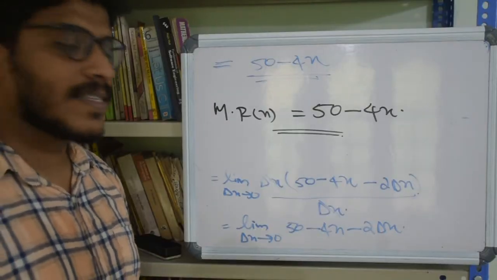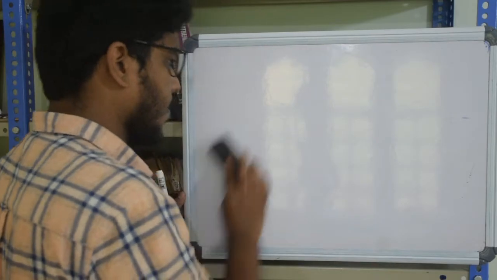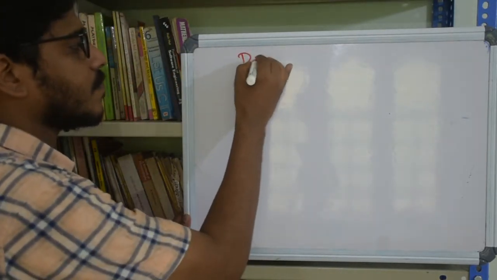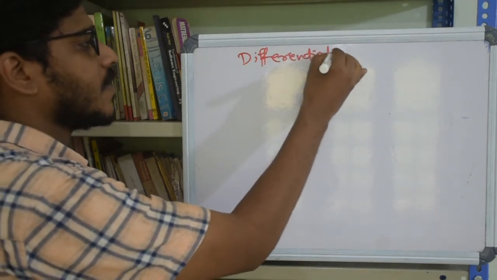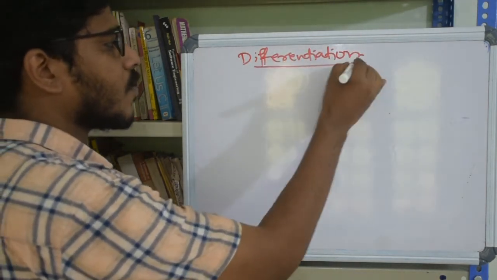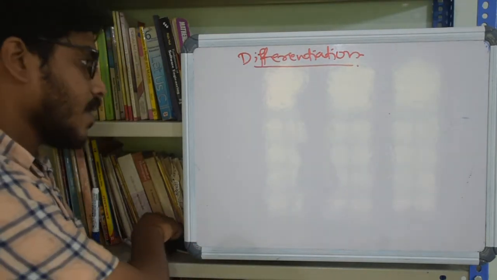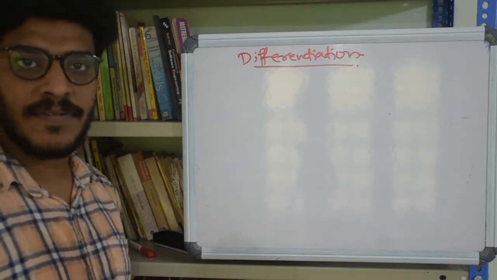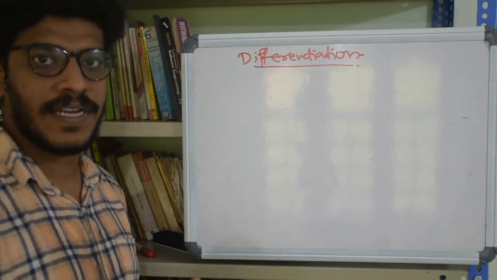So now let's go to the next chapter. It's all about differentiation. So what is differentiation? Differentiation is the process of finding the derivative of a function. Suppose we have a function f of x, and we are trying to find the derivative f dash of x, which was how we denoted it.